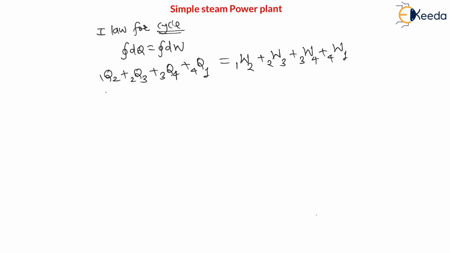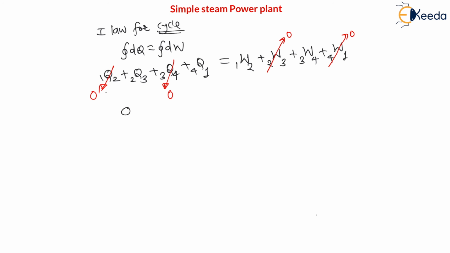And here we have seen that for the first process, turbine, no heat, and for the third process, that is pump, no heat, right? And again for the second process, that is condenser, no work, and for the last process, that is boiler, no work. Therefore we can say here heat 2 to 3 is heat rejected from the condenser. Heat 4 to 1 is heat supplied in the boiler.